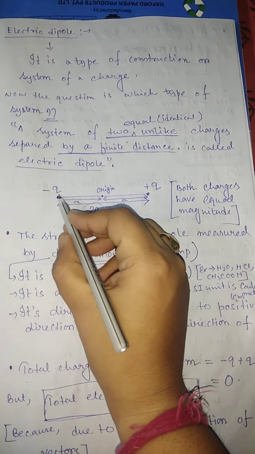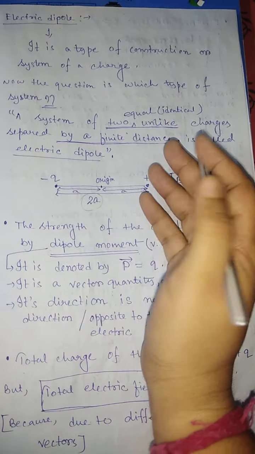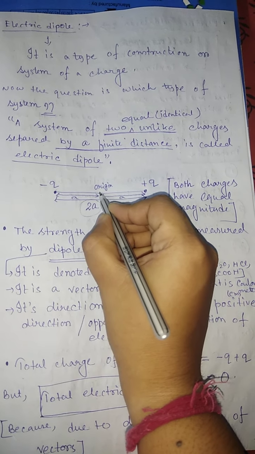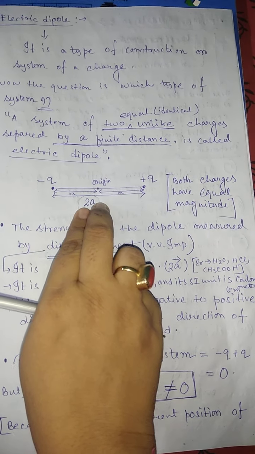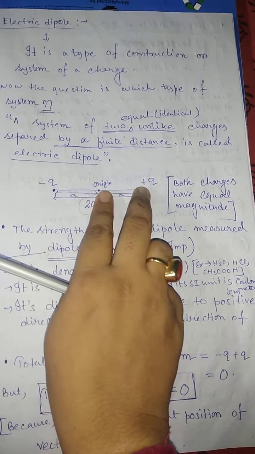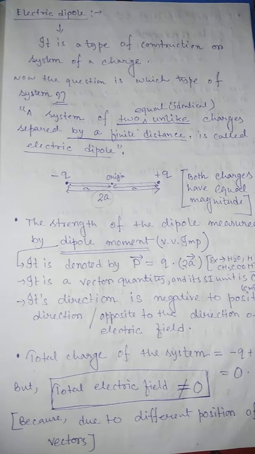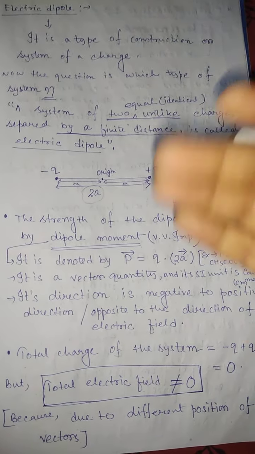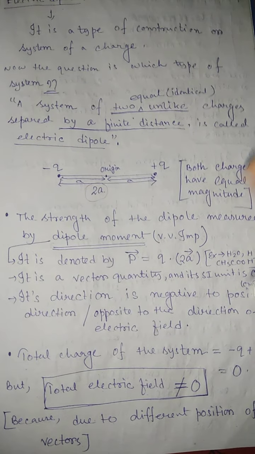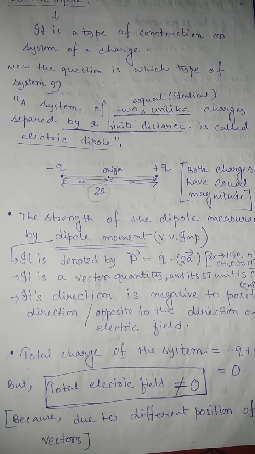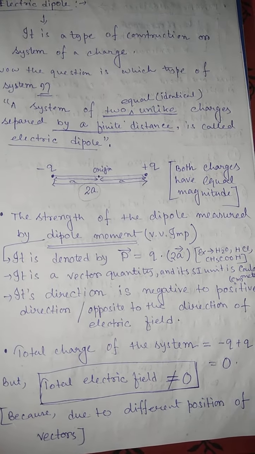Suppose this is because its magnitude is same, so we get one origin at the middle point. So if it is 2a, then this distance is a, this distance is a. So it is easy for us to calculate the next derivation. That's why we consider this is a 2a. Okay, so what is electric dipole?